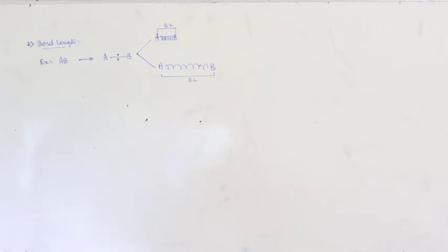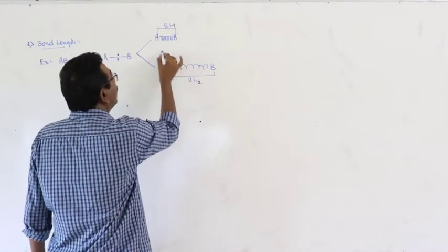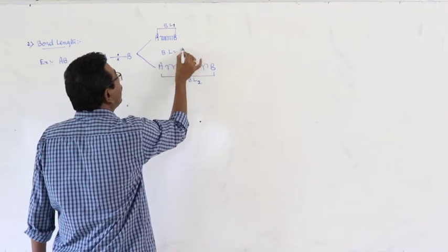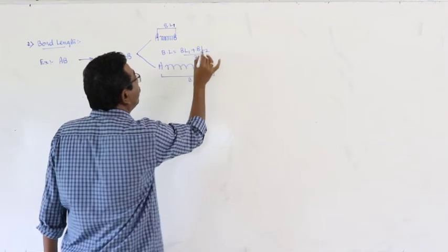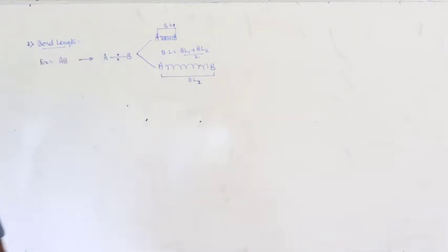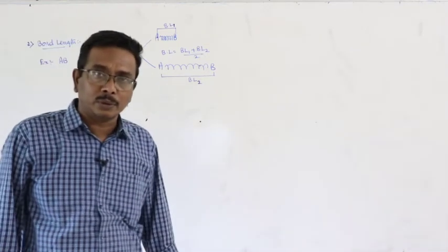In case of heterodiatomic molecules, here this is Bl1, this is Bl2. Now the bond length is equal to (Bl1 plus Bl2) by 2. Means what? Average. Right? Same thing can be applicable to the homodiatomic molecules also.